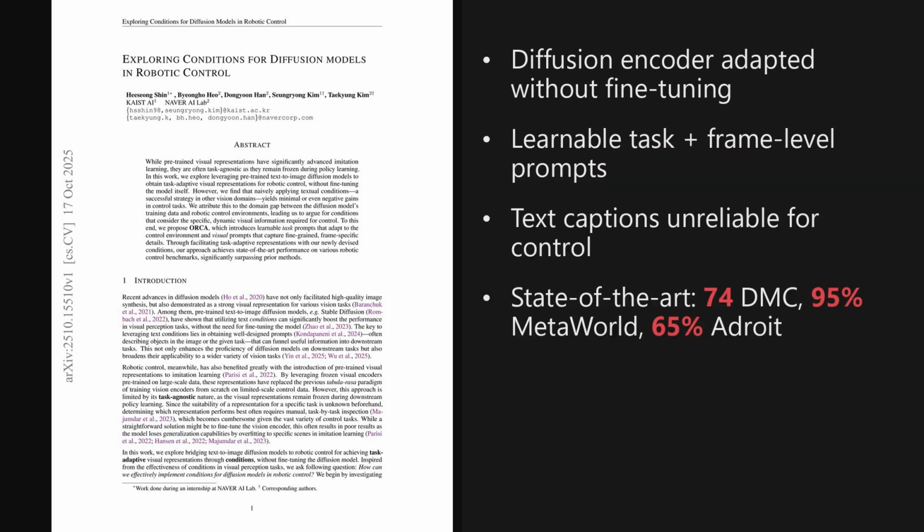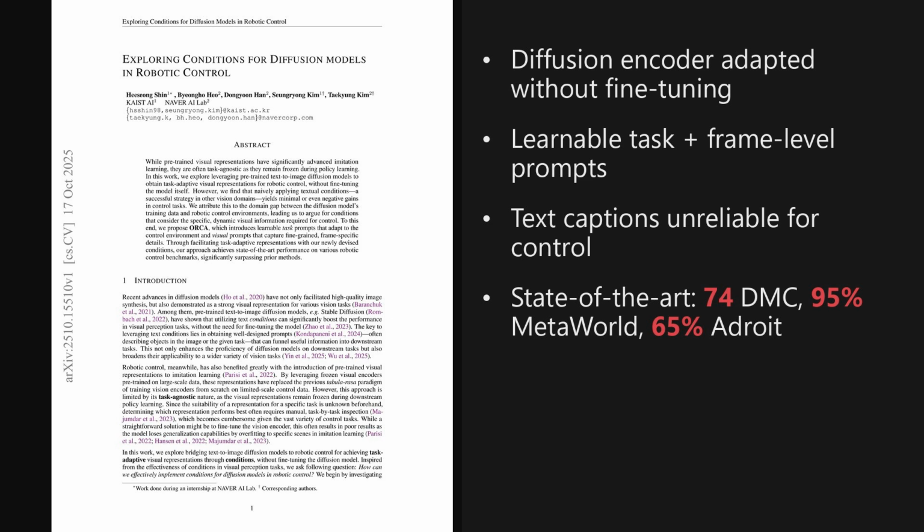I'm Alex. Today we're looking at a paper from the Hugging Face trending list, published on October 17, 2025, about 2 weeks ago. This paper turns text-to-image diffusion models into task-adaptive visual encoders for robotic control without fine-tuning, using learnable task prompts and frame-level visual prompts, and it reaches state-of-the-art results. DeepMind Control mean 74.3, Meta-World success 95.2, and Adroit success 65.3.